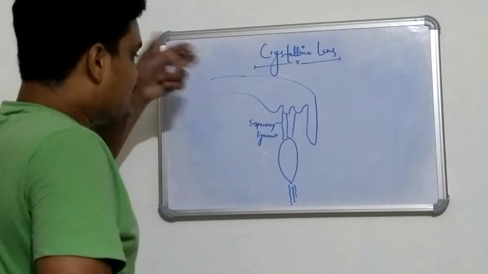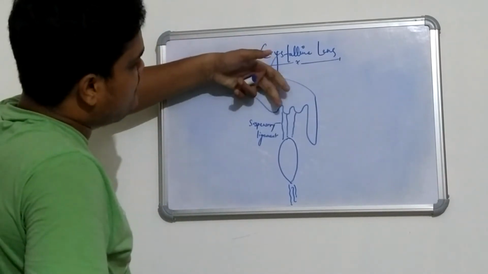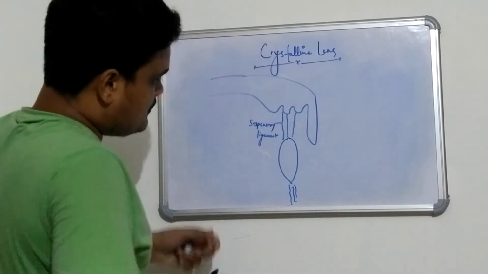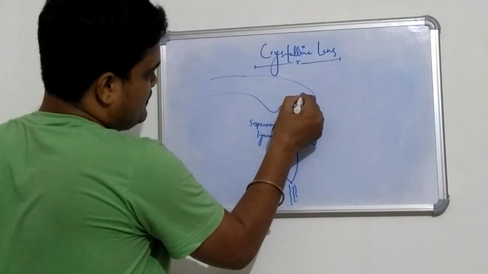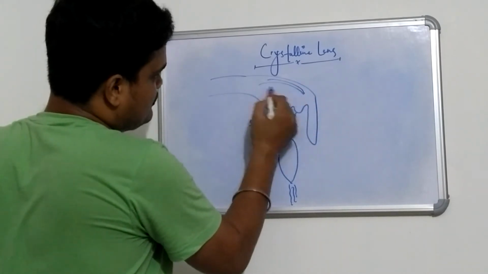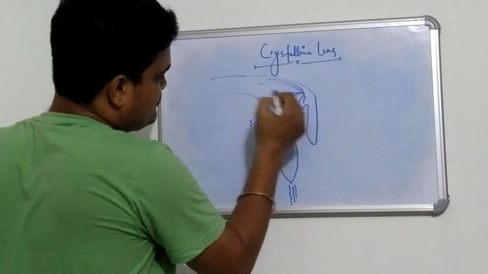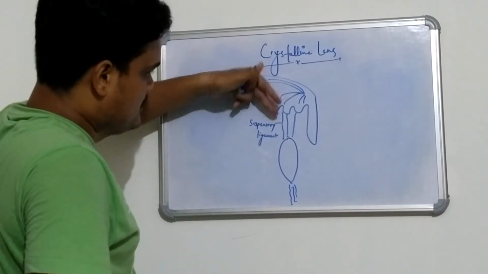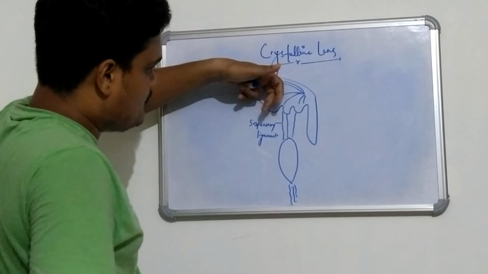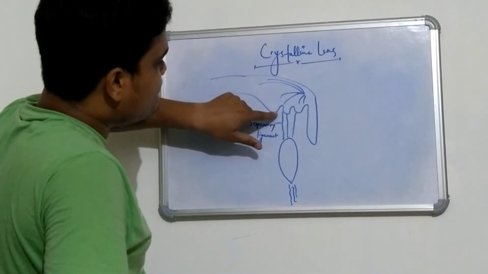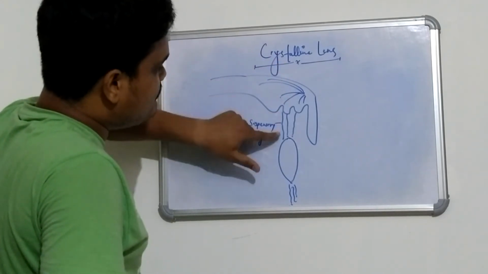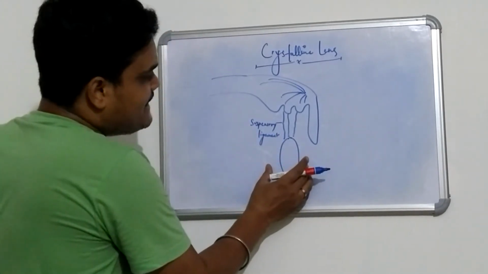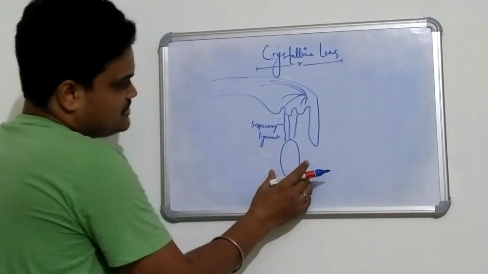Now comes the contraction of the ciliary body, or the ciliary muscles. As I told you in my previous sessions, the longitudinal, radial and circular muscles are present in the ciliary body, which help in accommodation. So this ciliaris muscle will contract and give relaxation to the suspensory ligament. And after that, the lens will change its shape.